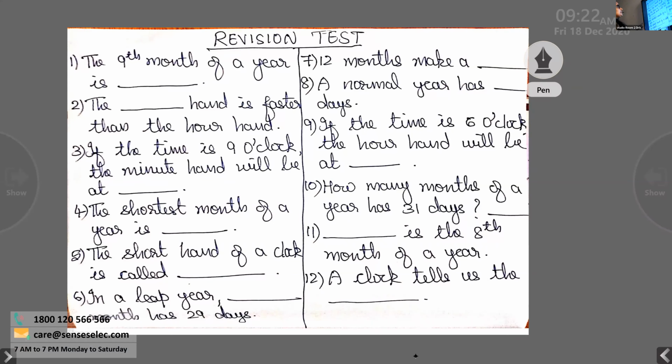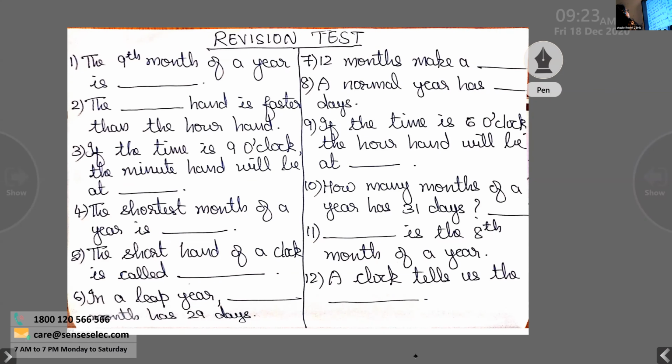First question. The ninth month of a year is dash. Second one, the dash hand is faster than the hour hand.